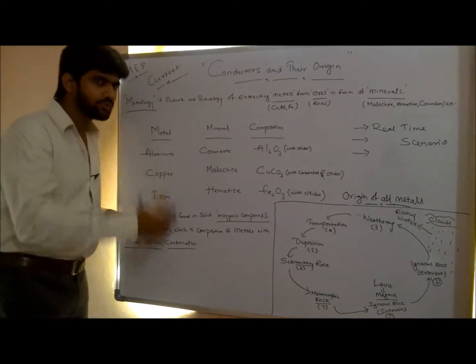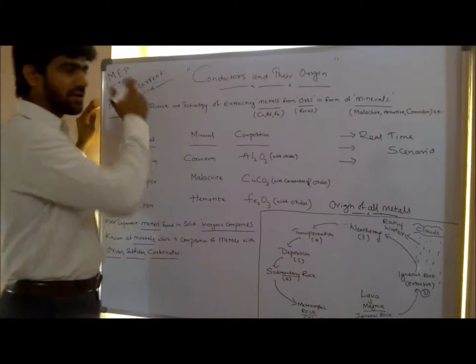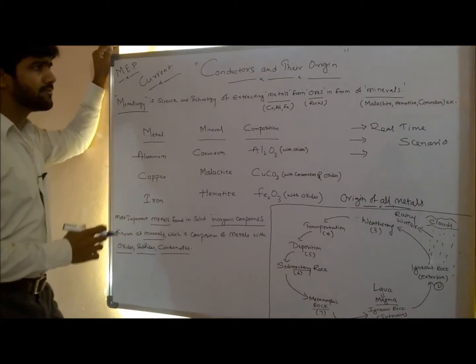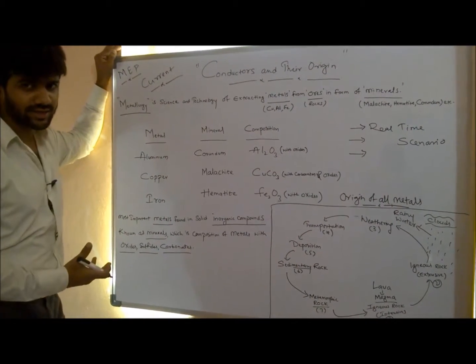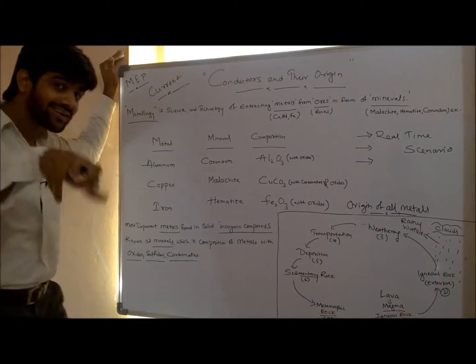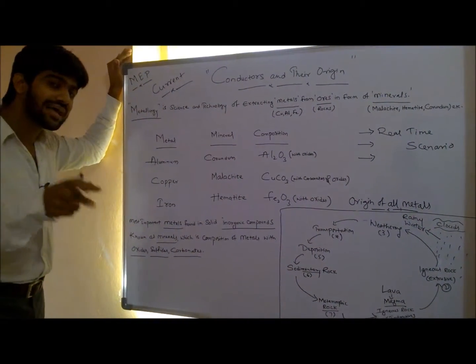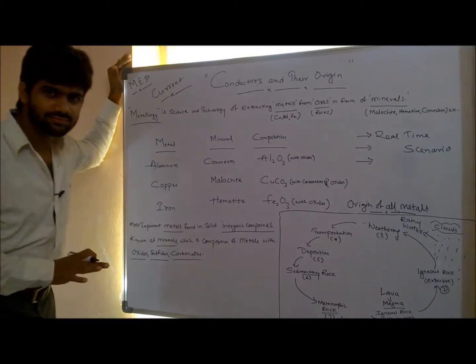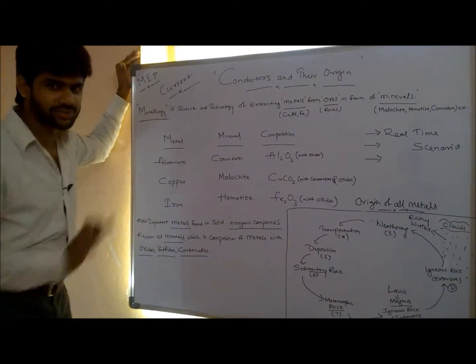Fine. Let's come to the topic: conductors and their origin. From where will we get what conductors are? A conductor is anything which conducts electricity. What conducts electricity? Anything which has electrons in it. Immense electrons lead to conduction.